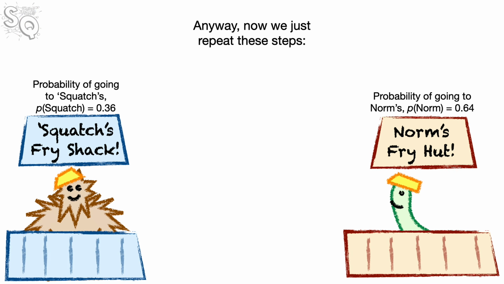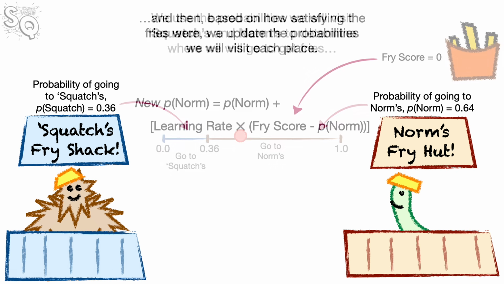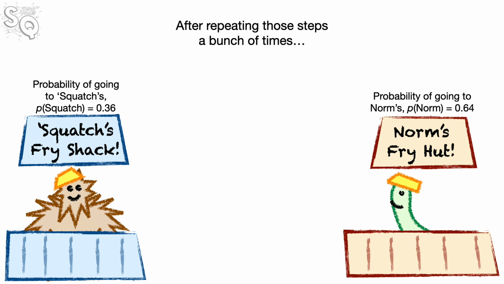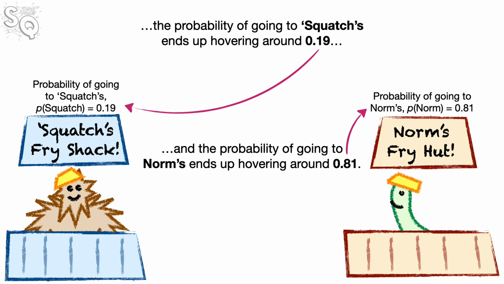Anyway, now we just repeat these steps. We use the probabilities we will visit Squatch's and Norm's to determine where we will go to get fries. And then, based on how satisfying the fries were, we update the probabilities we will visit each place. After repeating those steps a bunch of times, the probability of going to Squatch's ends up hovering around 0.19. And the probability of going to Norm's ends up hovering around 0.81.